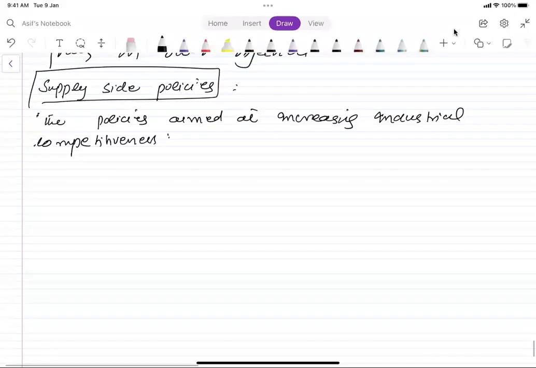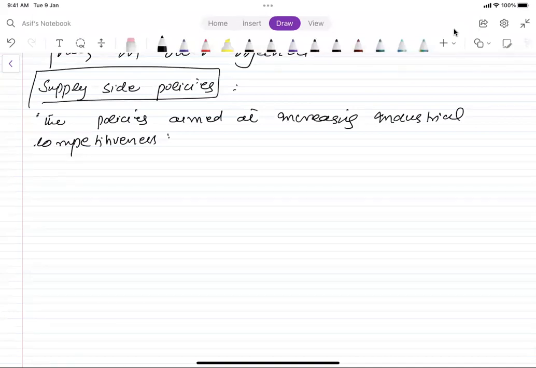बच्चों, we have talked about the demand side policies and the supply side demand side policies. उसमें हमने exchange rate policies और fiscal monetary policies पढ़ ली हैं, taxes की policies, interest rate की policies. We are going to talk about supply side policies today. Supply side policies are the policies that are aimed at increasing industrial competitiveness.